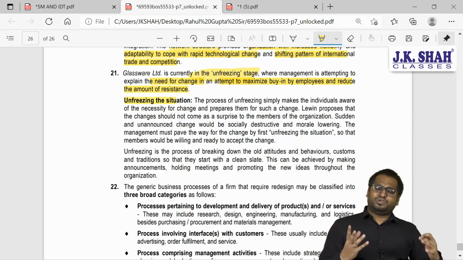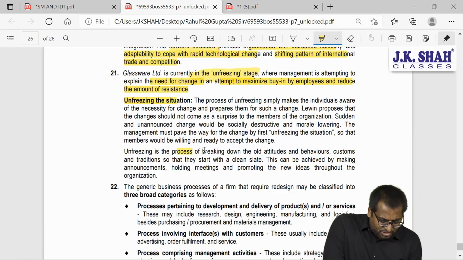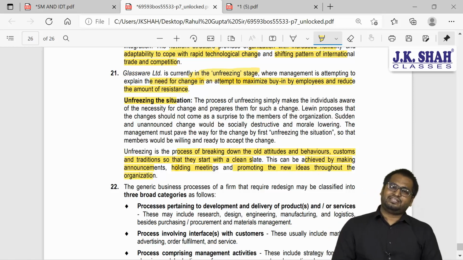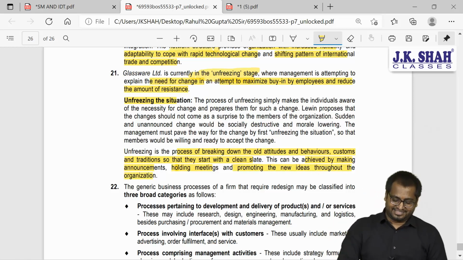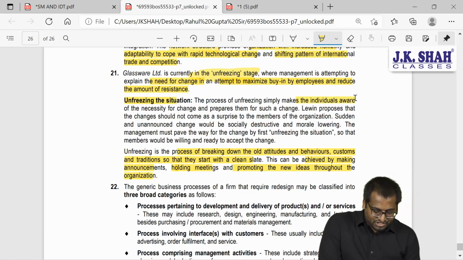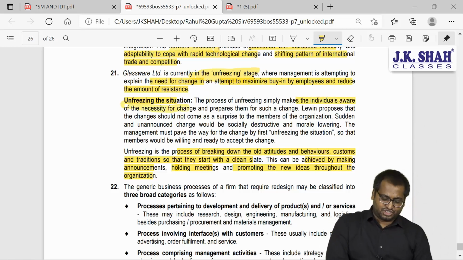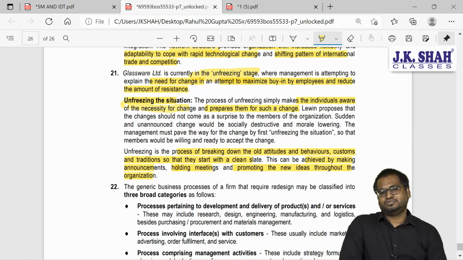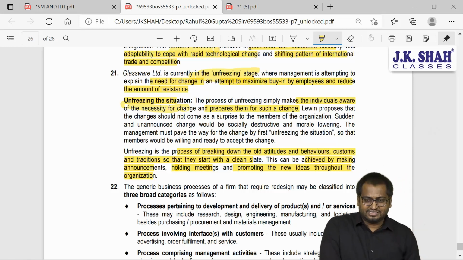The entire thing which we have written, guys, is the process of breaking down old attitudes, behavior, customs and traditions so that they start with a clean slate. This can be achieved by making announcements, holding meetings, promoting new ideas throughout the organization. I highlighted the entire thing. It makes the individual aware of the necessity for change and prepares them for such a change so that they are ready for this. If there is some training to be given, we will give them training.